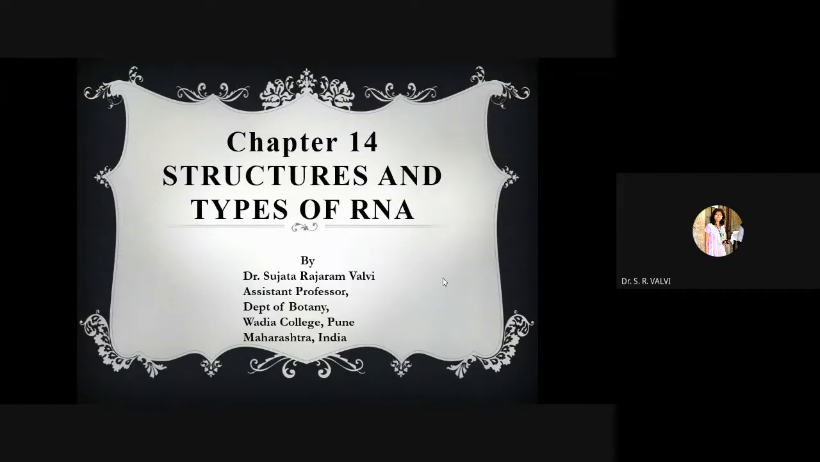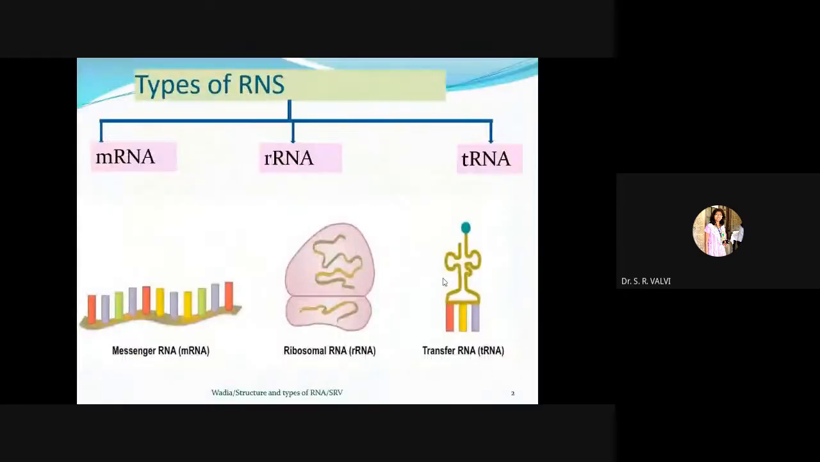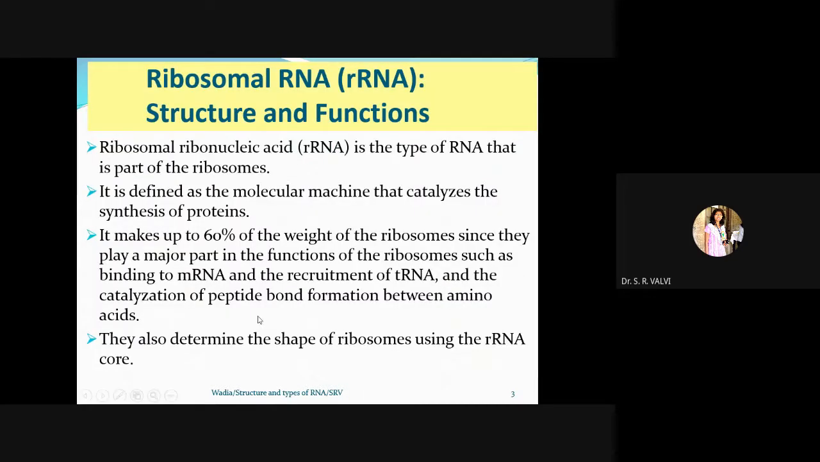So, this is the second part of chapter number 14, that is structure and types of RNA. In the first part, we learned about mRNA. Now, in this second part of the chapter, I am going to discuss in detail about rRNA, that is ribosomal RNA. In each of these RNAs, you have to learn its structure and functions, right? So first, see the structure of rRNA.